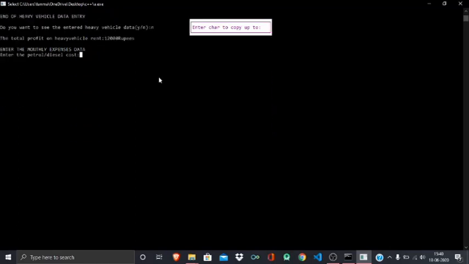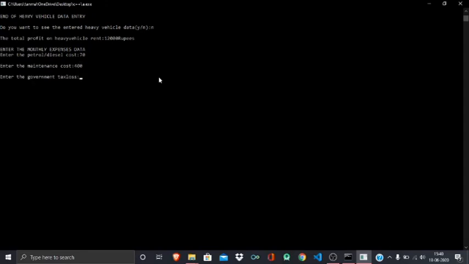Right, it also calculates the monthly expenses data. So let's enter the petrol diesel cost, like it's 70 per liter. Maintenance cost, let's take 400. Government tax loss, let's take 500.